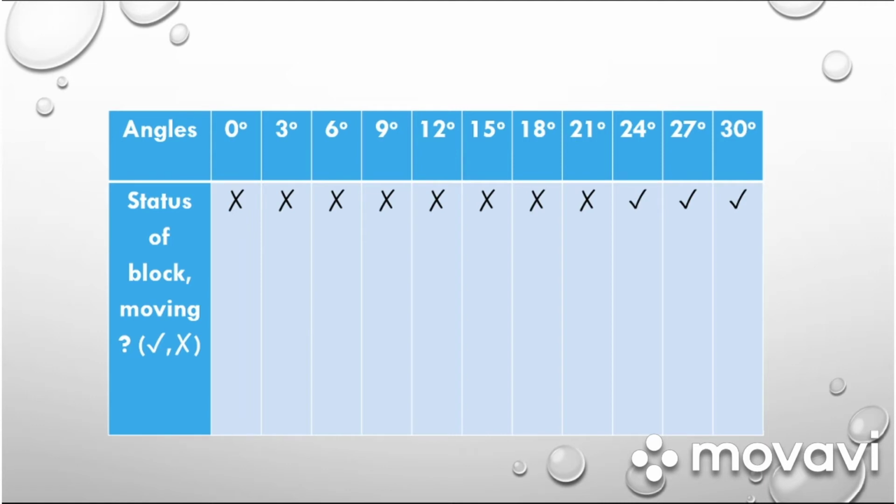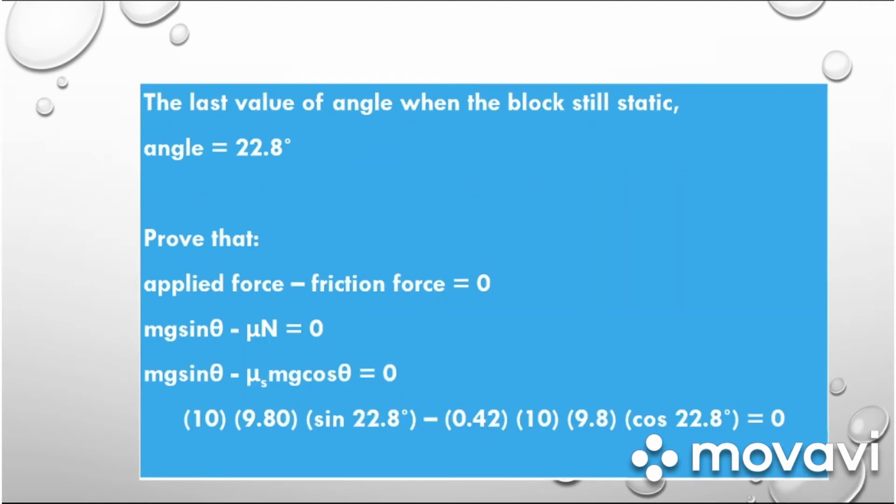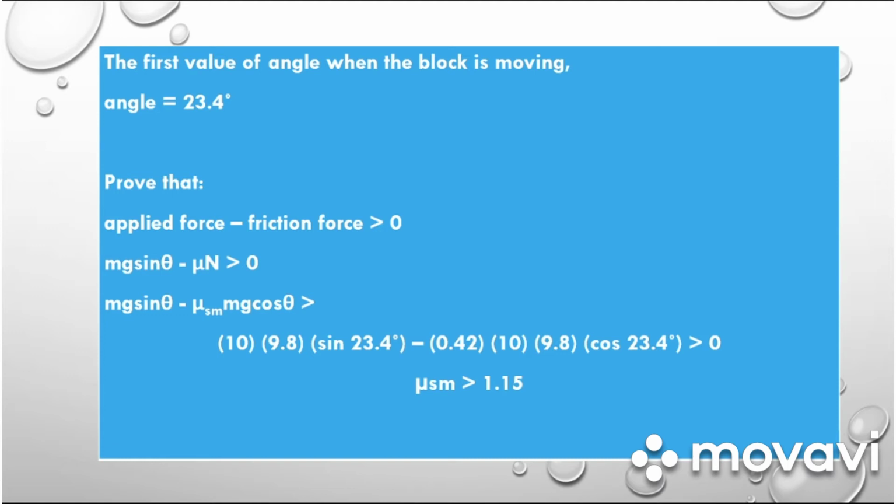The next slide is the last value of the angle when the block is still static. The next slide is the first value of the angle when the block is moving.